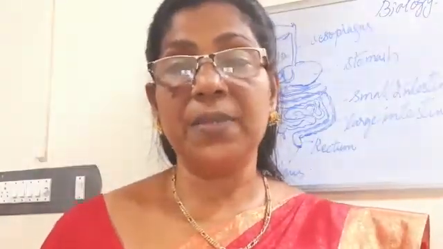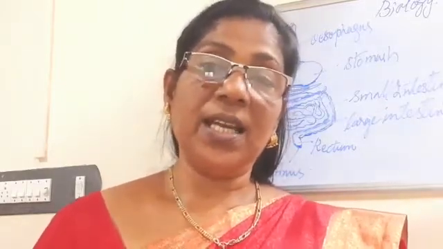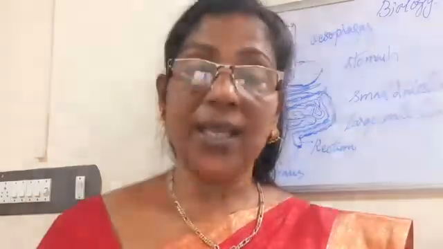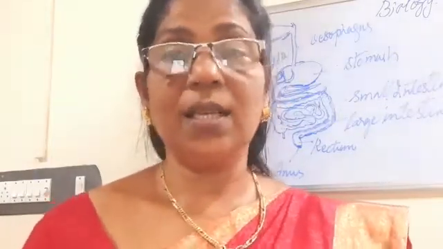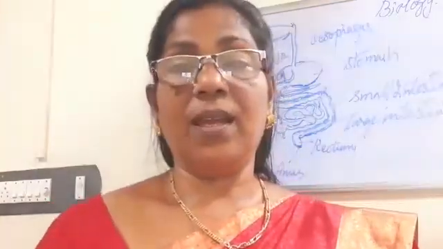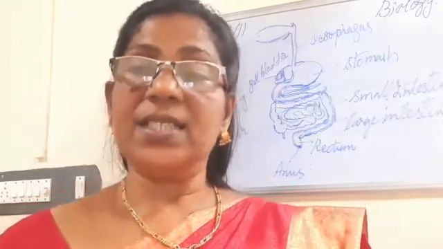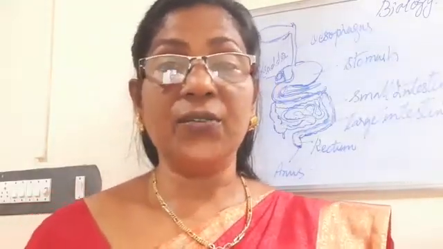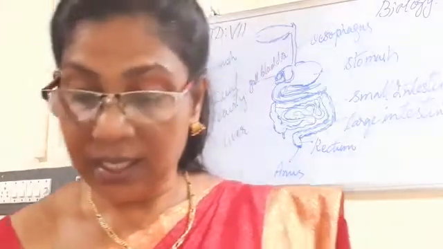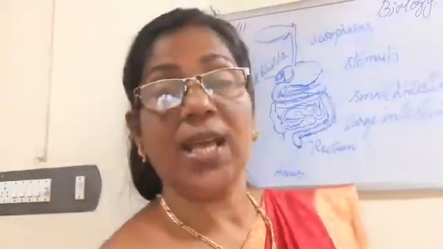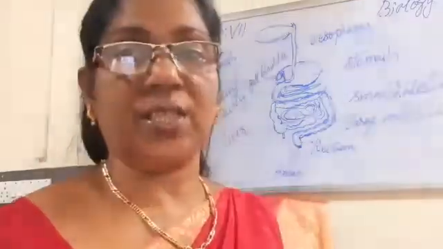And the fourth step is assimilation. What is assimilation? Assimilation means the nutrients absorbed by the body are utilized by each cell of the body. This is known as assimilation. And the last step is egestion. What is egestion? Egestion is the process of elimination of waste materials from the rectum, known as egestion.